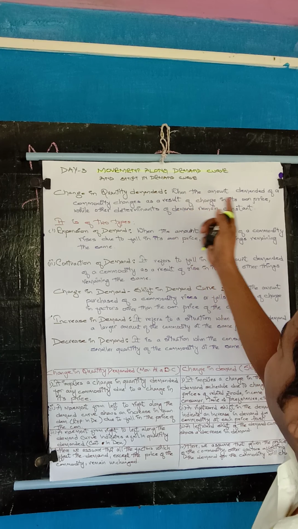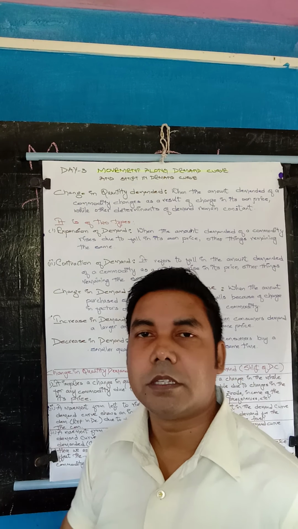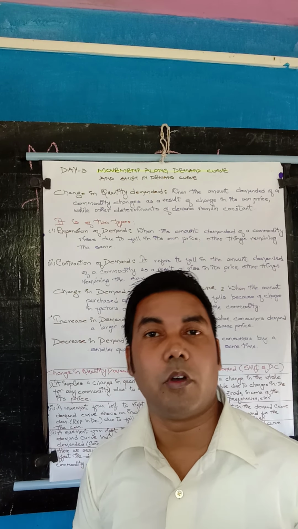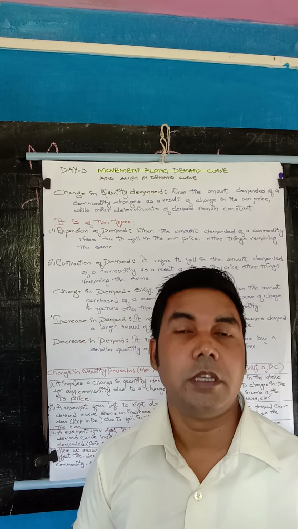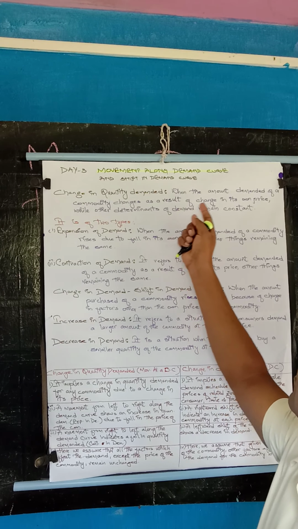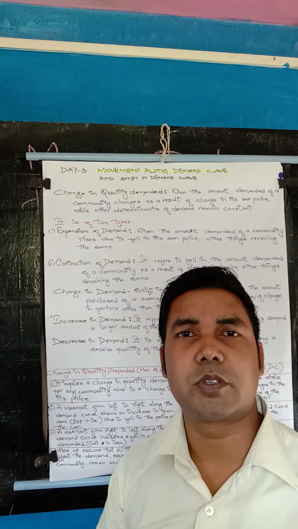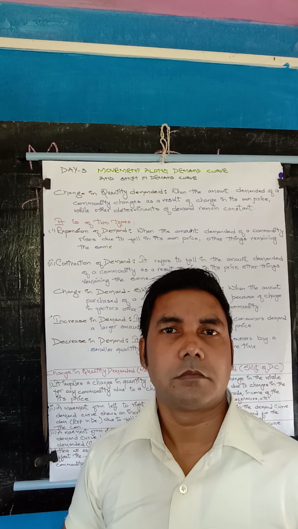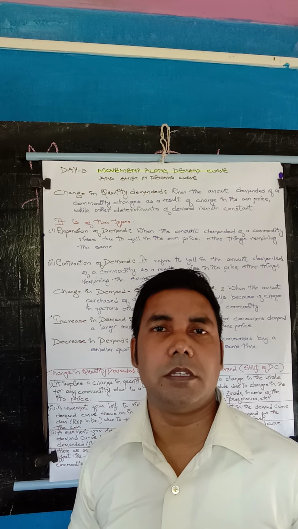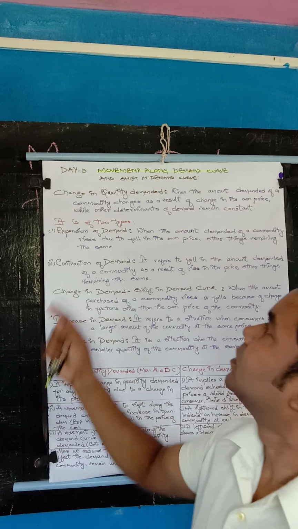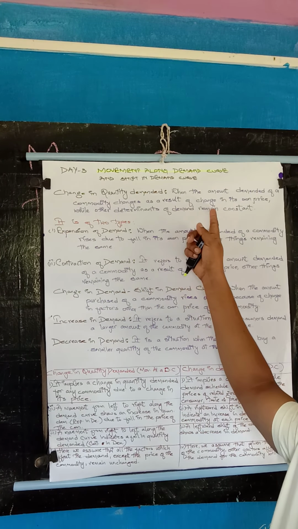When the amount demanded of a commodity changes, changes means rise or fall, it will be both, as a result of change in its own price, while other determinants of demand remain constant.